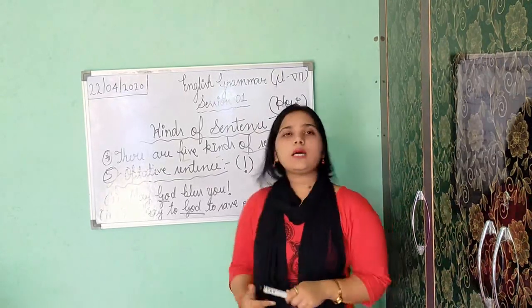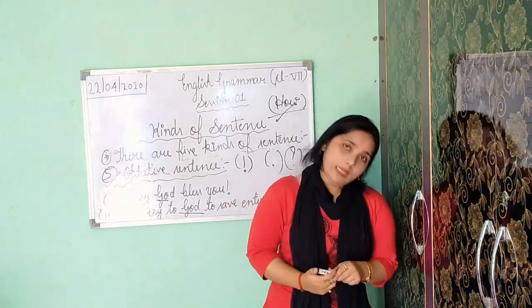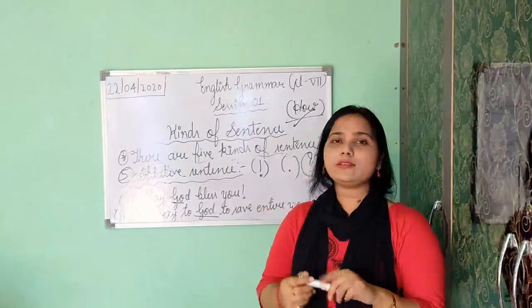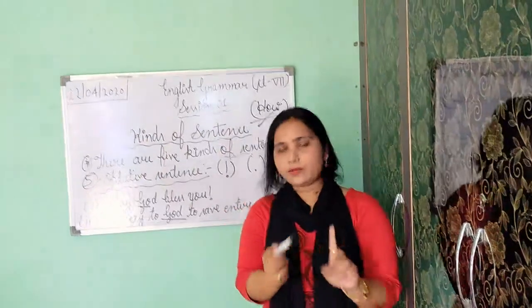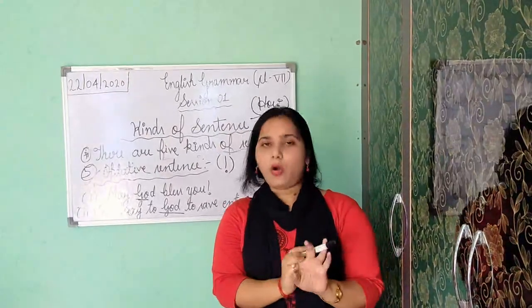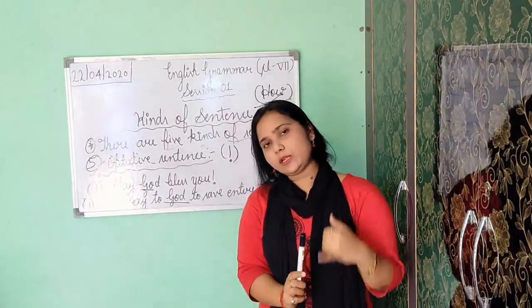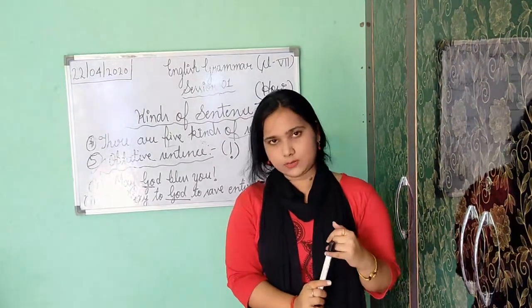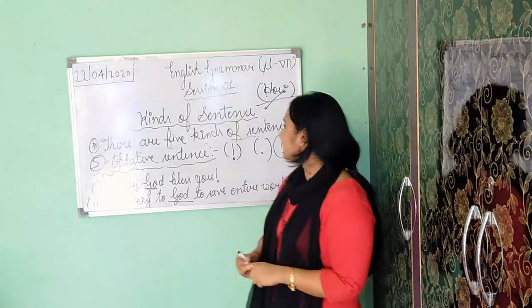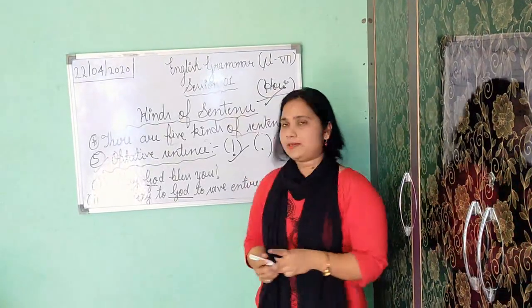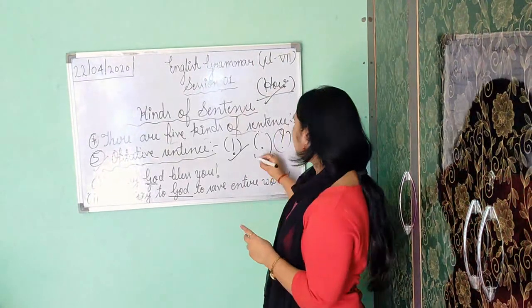Now third is imperative sentence. An imperative sentence shows request, command, order, suggestion or advice. If a sentence shows this, it is your imperative sentence. Sometimes it ends with an exclamation mark and sometimes with a full stop.